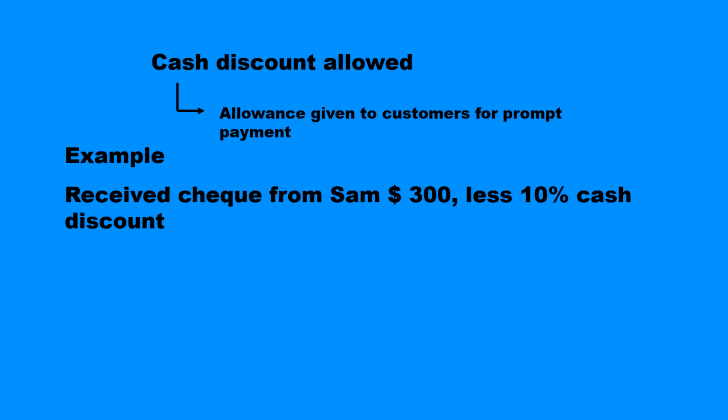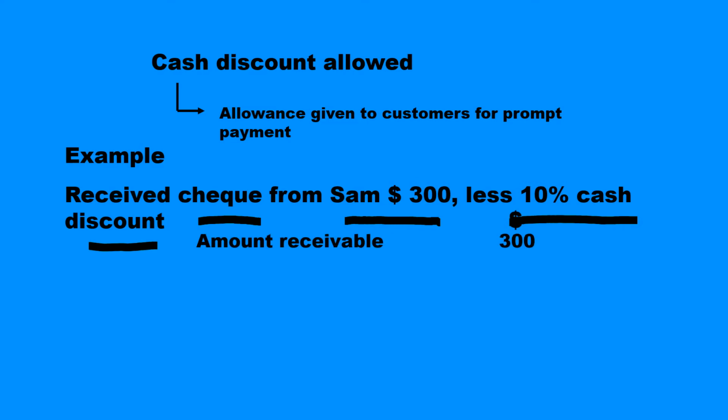Now here we need to be careful. Does it mean that we are going to receive the full amount of 300, or something less than 300, or nothing at all? Let us try to see.